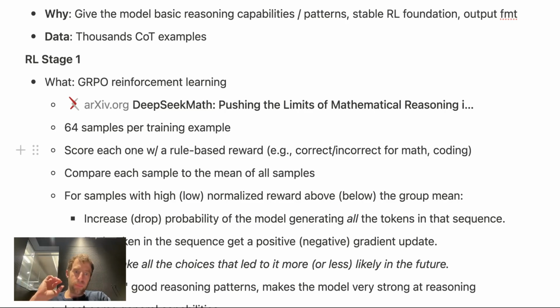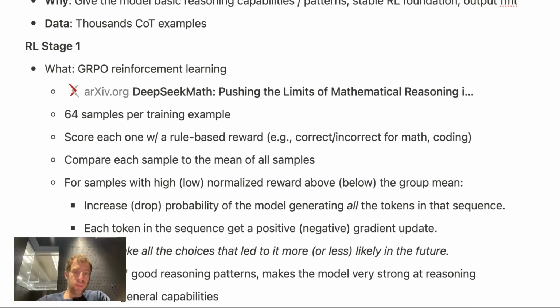Now, here's where it's kind of interesting. They basically compare every sample to the mean of all samples in this 64 sample batch, okay? So that's kind of what they do. For samples with high or low normalized reward relative to the group mean, they increase or drop the probability of the model generating all the tokens in that sequence. So what happens is each token in that output gets a positive or negative gradient update. And here's the intuition. It's basically saying, let's make all the choices that led to this correct or incorrect decision more or less likely. So that's actually what they're doing.